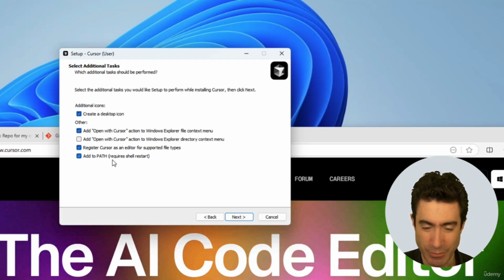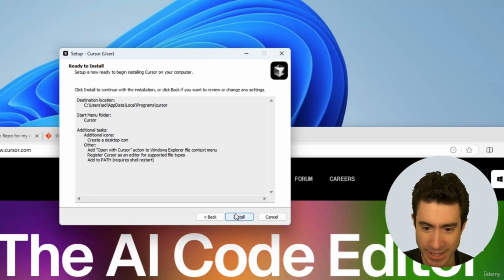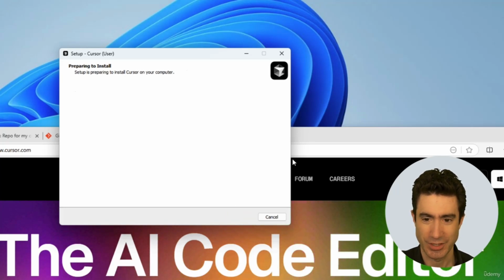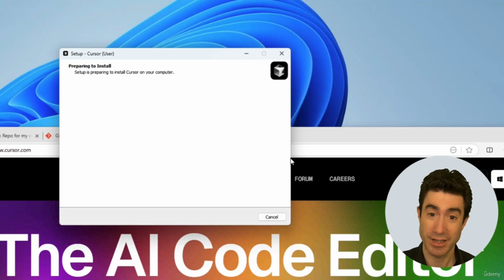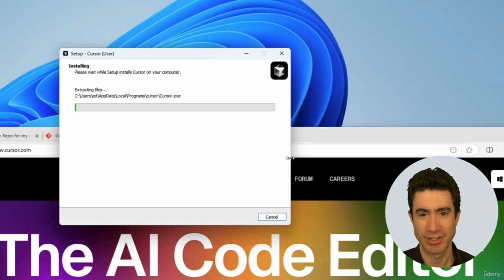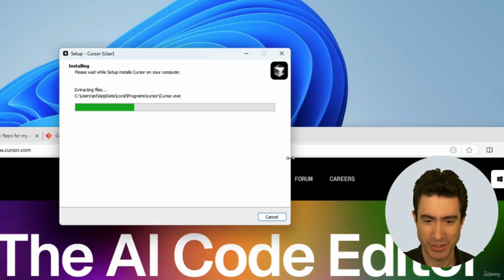Note that it will make changes to path, which means that we will need to bring up a new command prompt for this to take effect. And then we will install that. So it will now install Cursor on my PC so that we can use this platform. I will jump forwards and see you in a second.